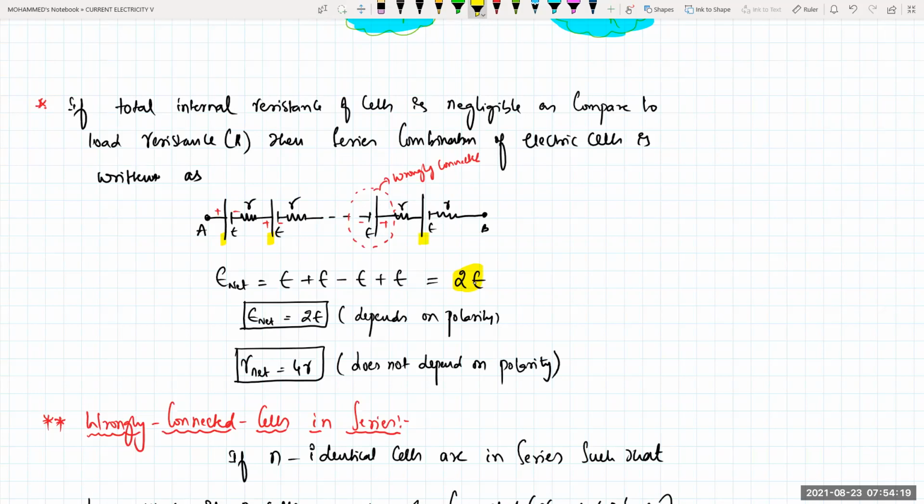So in n number of cells, if by mistake one cell is wrongly connected, the net EMF will decrease by how much? 2 times E. So E net is how much am I getting? 2 into E, which depends upon polarity. And R net will be equal to, all of them are in series, so r plus r plus r plus r, that will be equal to 4r. So small r is not dependent on polarity, and E net depends on the polarity. Is it clear?